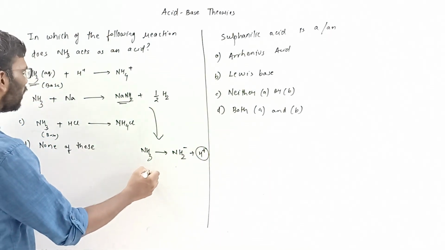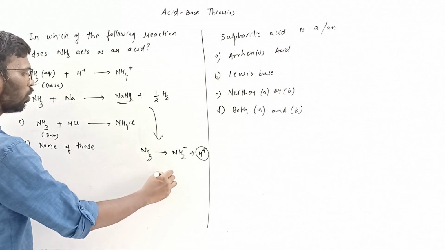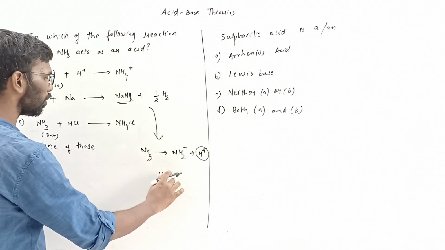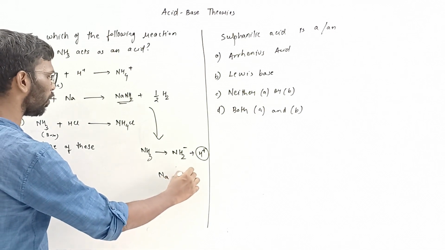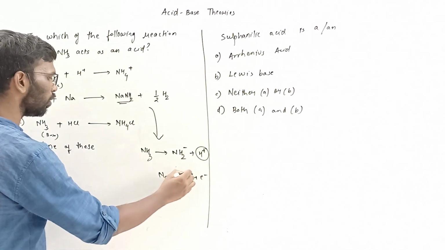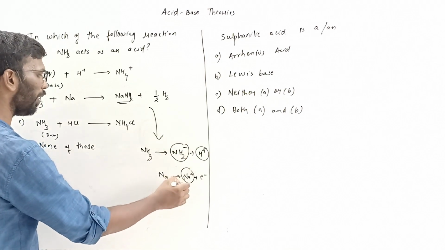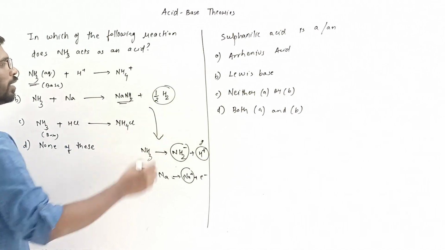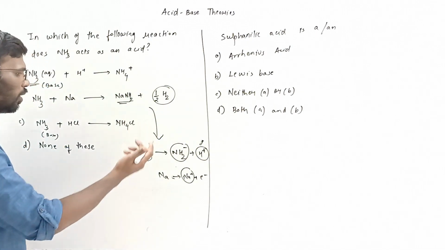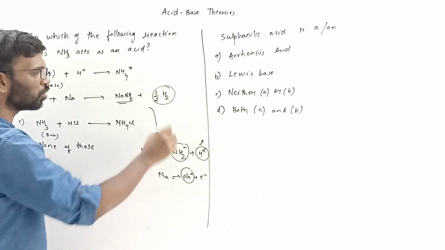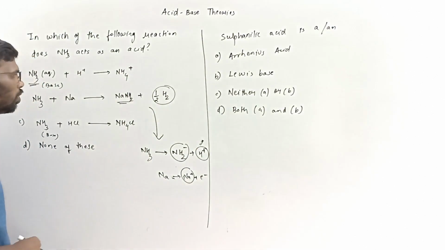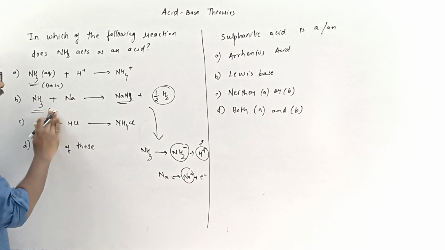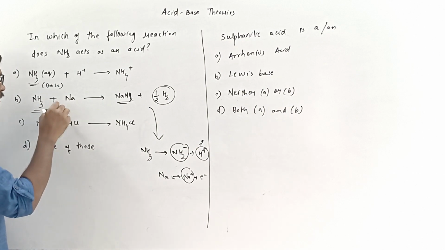Sodium has also lost its electron, so this Na plus and NH2 minus form NaNH2, and the H plus further gets converted to H2 by accepting the electron in a balanced chemical equation. So here hydrogen is given away, so NH3 is acting as an acid.